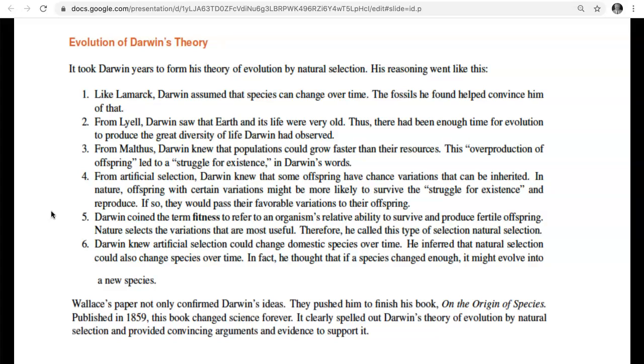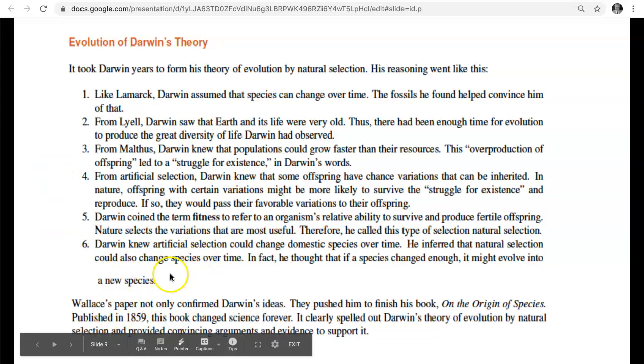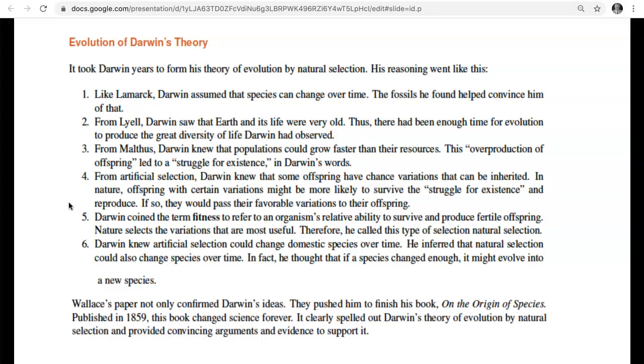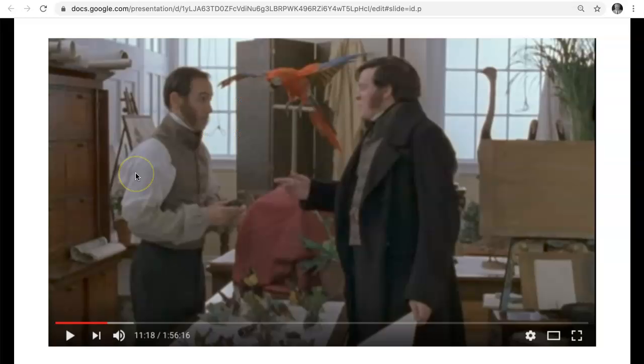It took Darwin many, many years. He came back to England in 1836. But here is the evolution of his theory. You should read through this. One interesting thing down here is that Darwin really didn't publish until 1859, and that's only after a fellow naturalist sent him a letter which described the theory of natural selection. And it's a great story. We'll tell you about that later.